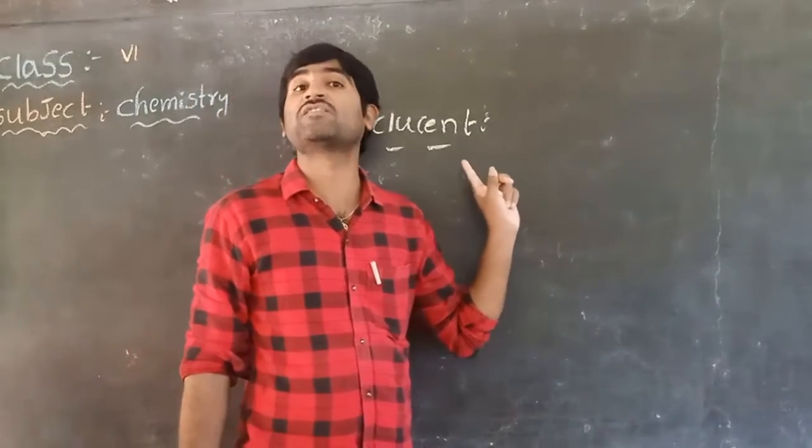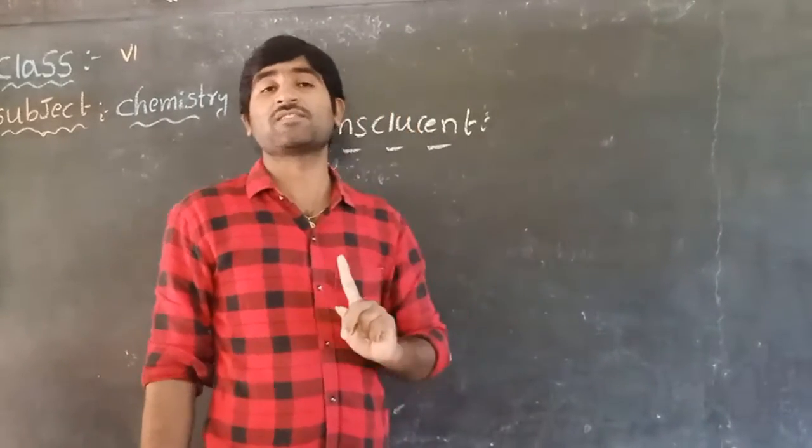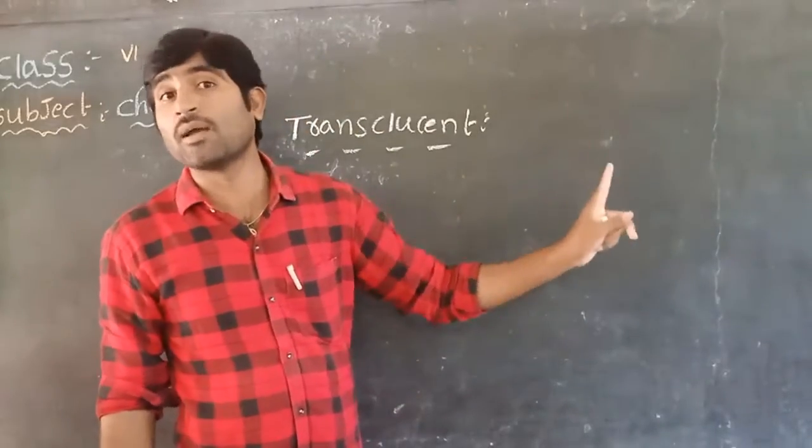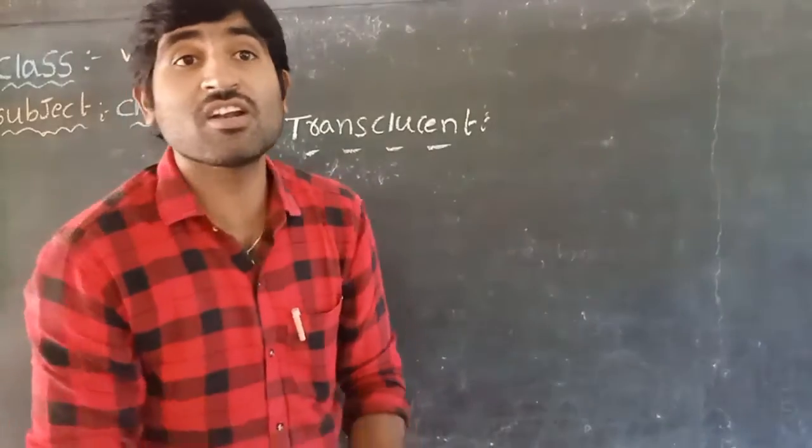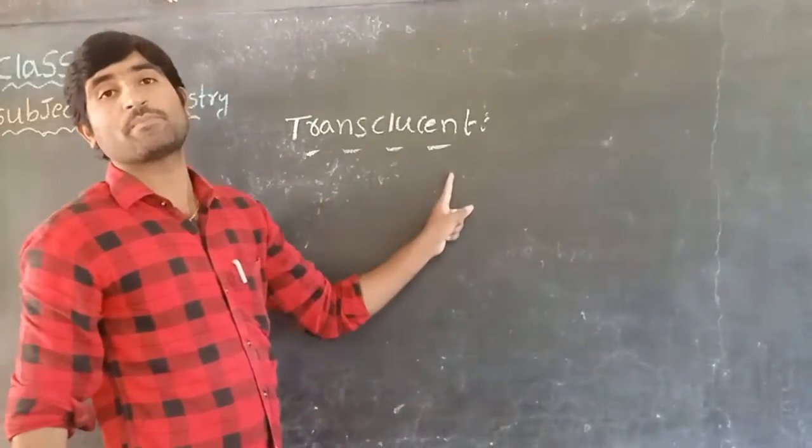Understood, children? Translucent means the substances which allow us to see through them, but not clearly. What are they called, children? Translucent substances.